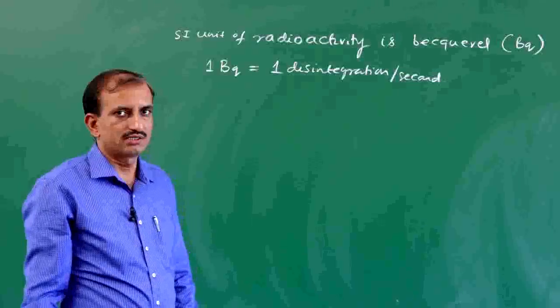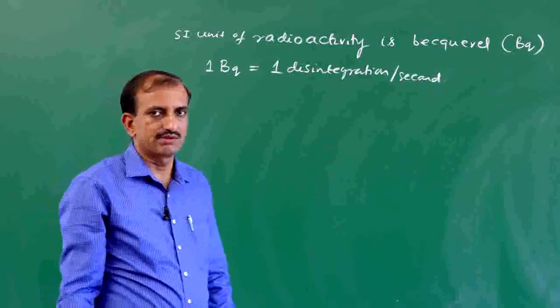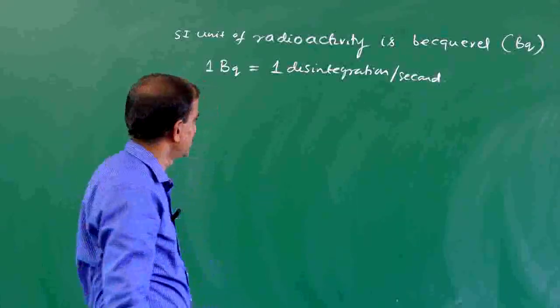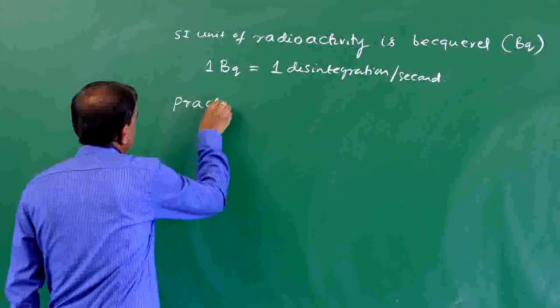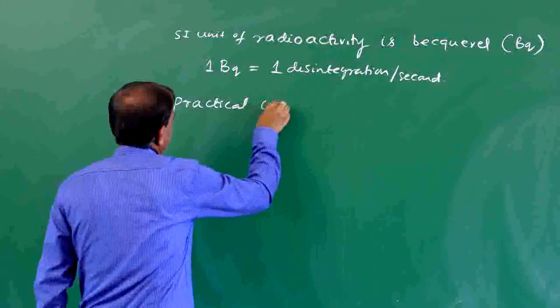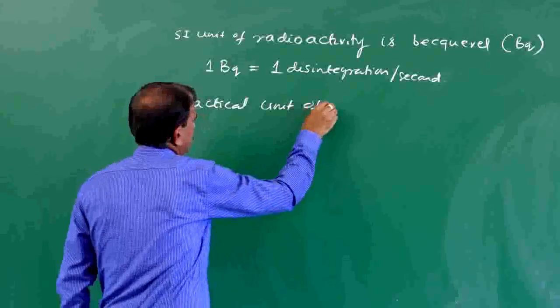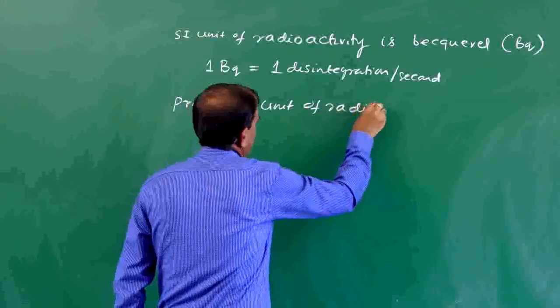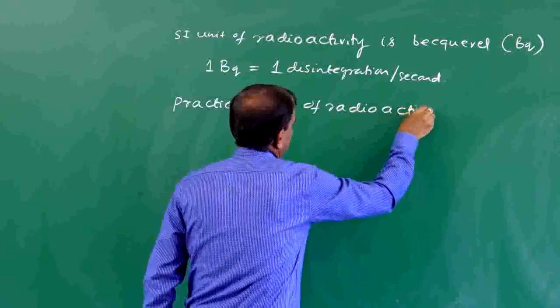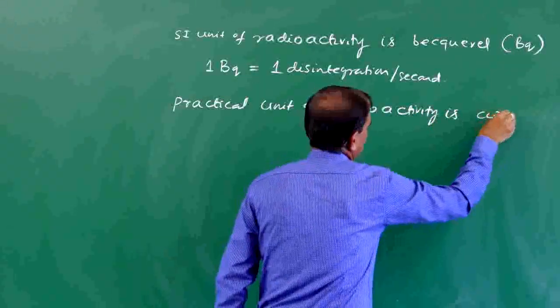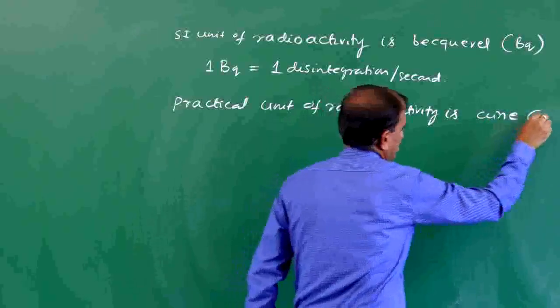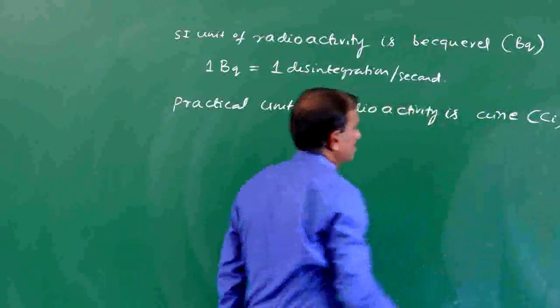One more unit, known as the practical unit of radioactivity, is Curie. In symbol this is Ci.